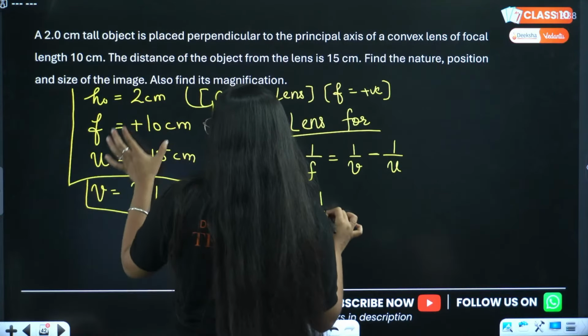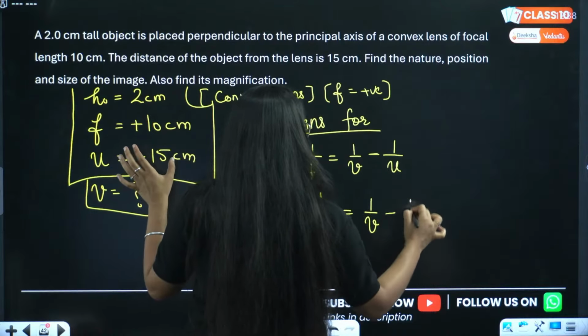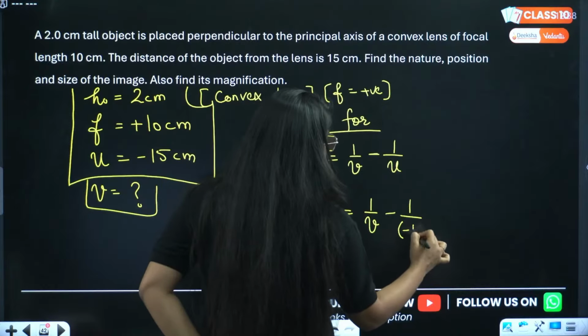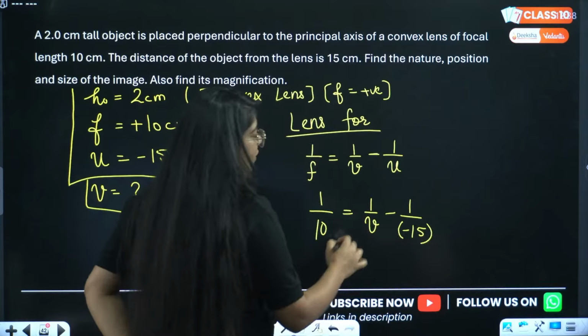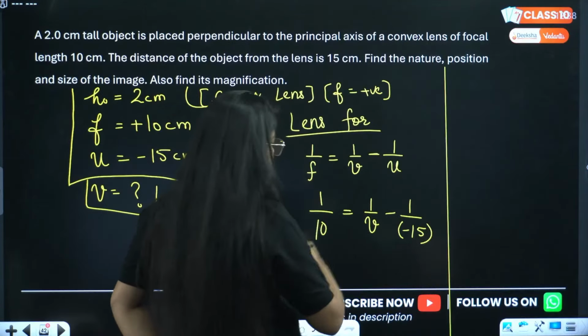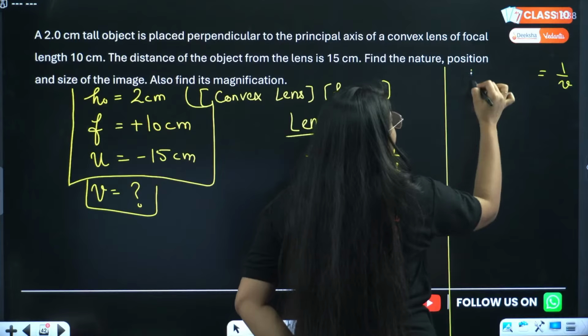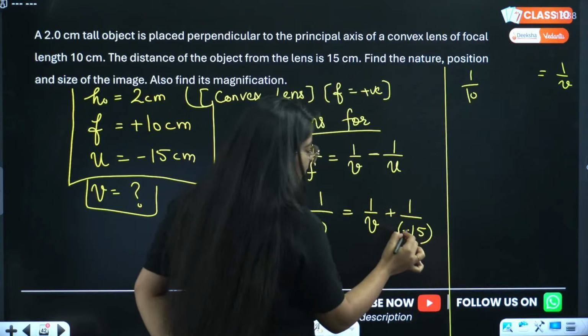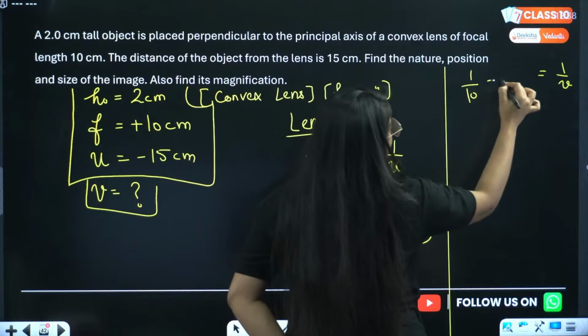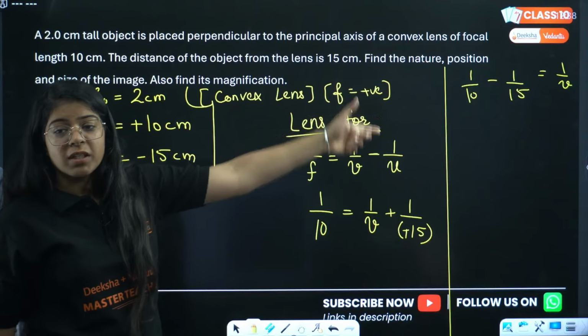So this is 1 by 10 centimeter equals 1 by v, which we have to find, minus 1 by minus 15, right? Can we easily find from here? So 1 by v will be what? 1 by 10, this gets cancelled. So this will be minus 1 by 15. Understood? Anyone has any doubt in this?